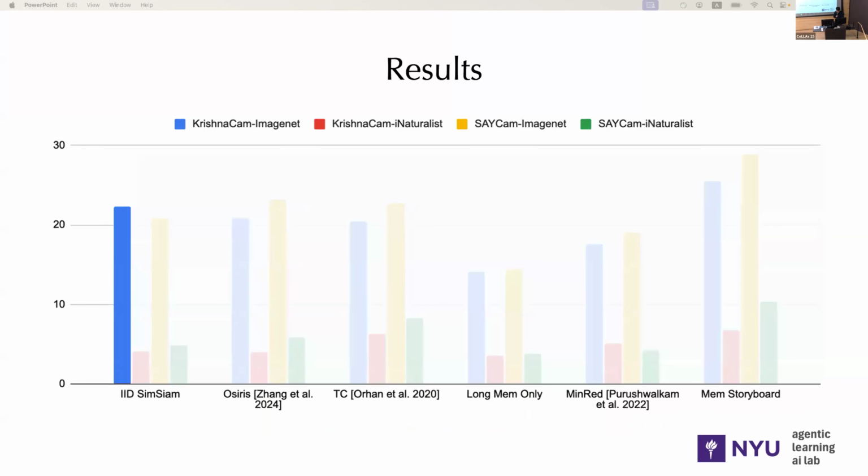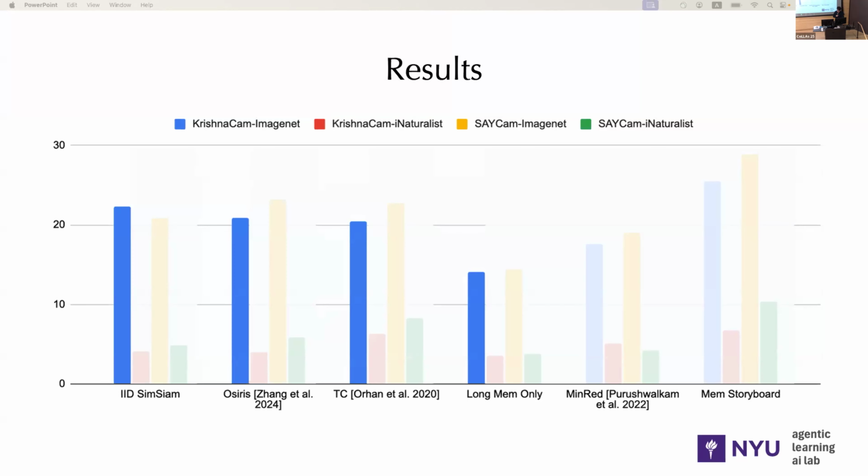Let's look at some results. So here we have four colored bars corresponding to two pre-training datasets, SAYCam and KrishnaCam, and two downstream tasks, image classification on ImageNet and iNaturalist datasets. First, we have IID SimSiam. Then Osiris adds two additional loss terms to SimSiam, but fails to outperform IID SimSiam. Temporal classification, or TC, again employs a similar temporal contrastive objective as our method, but does not use temporal segmentation, and it performs slightly worse.